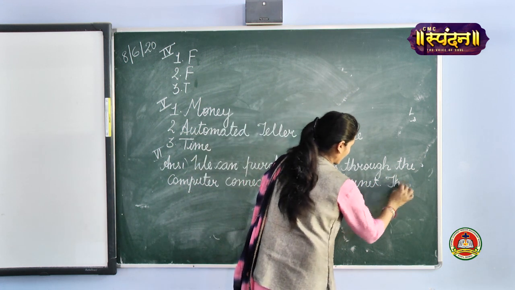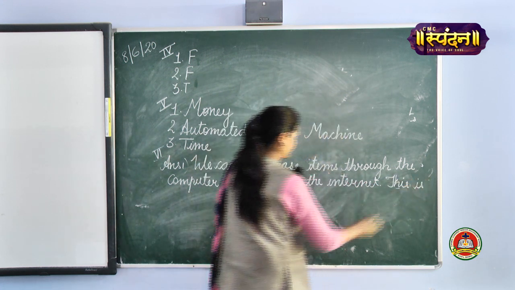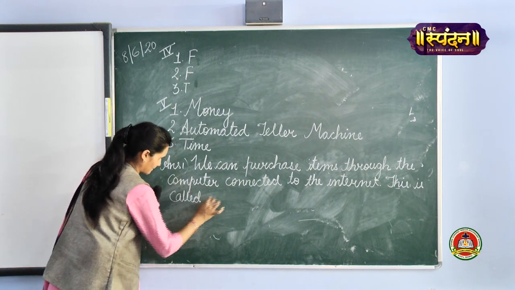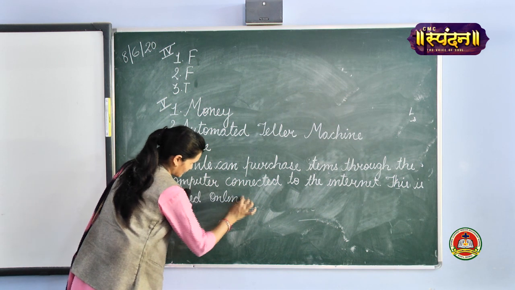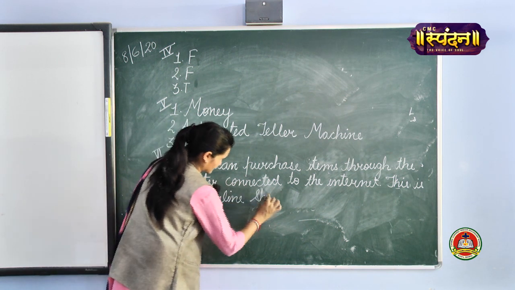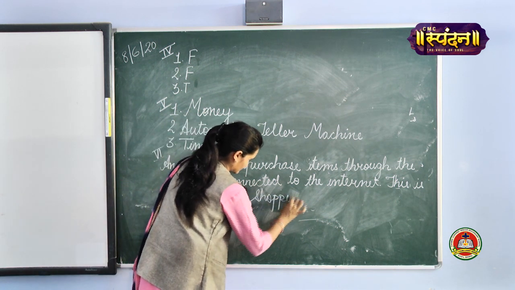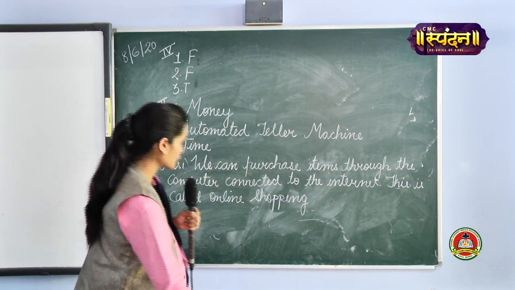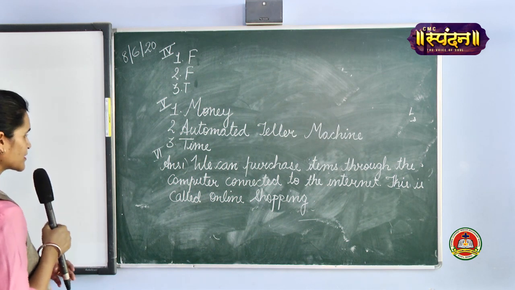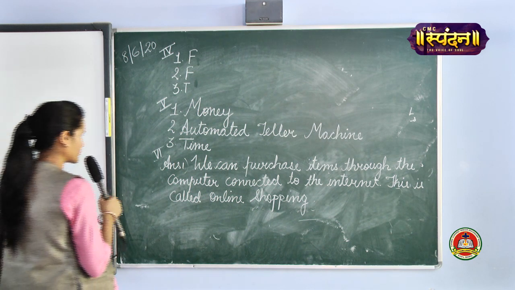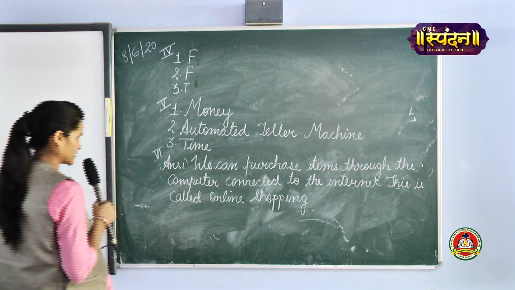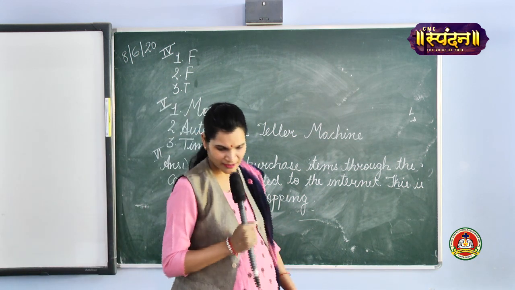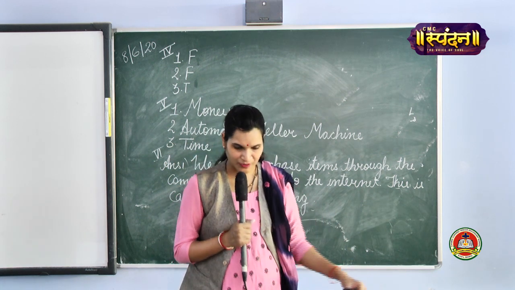This is called online shopping. So once again I am going to read this answer. We can purchase items through the computer connected to the internet. This is called online shopping. Now is it clear students? Answer number one. Now we'll move to the second answer.